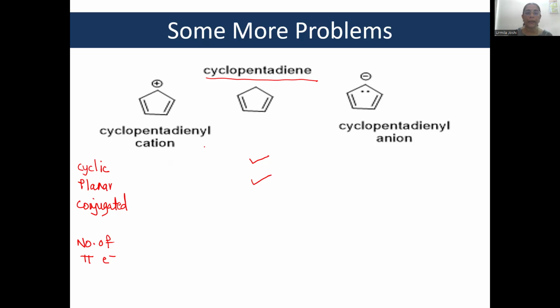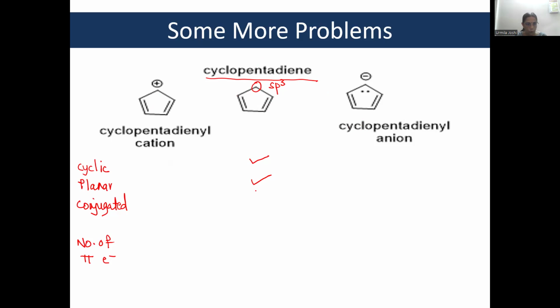Is it conjugated? This carbon is sp3 hybridized, correct? A cyclic structure is conjugated only if none of the carbons is sp3 hybridized.